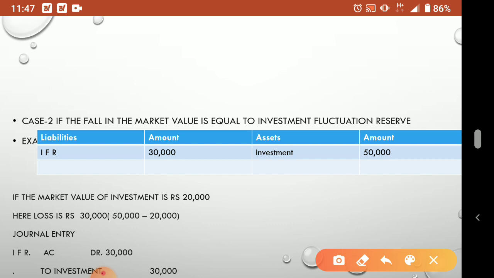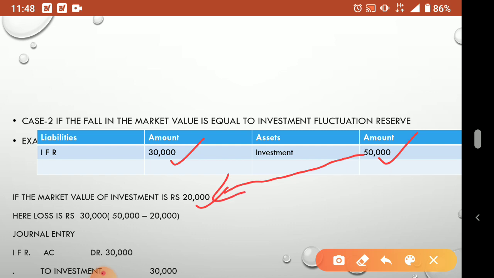See here, 50,000 investment, IFR 30,000. So the market value of investment is 20,000. See here 20,000. As I already told you, you always compare the investment and the market value.